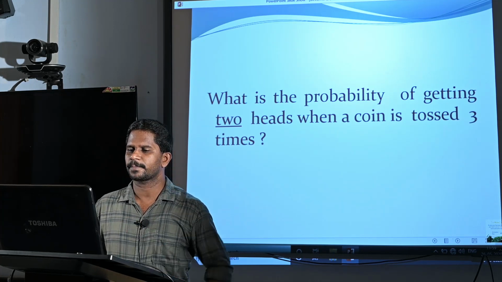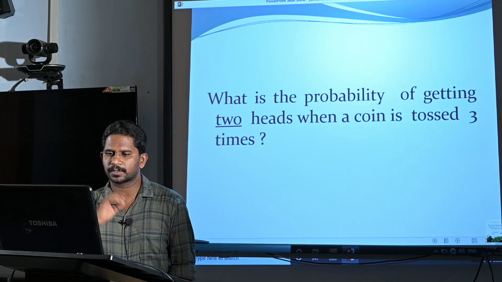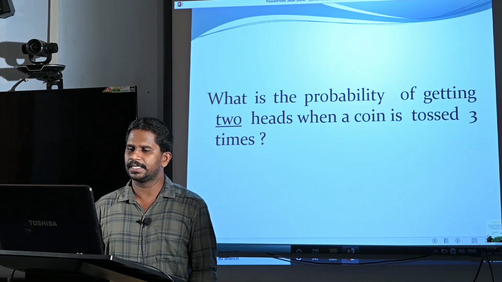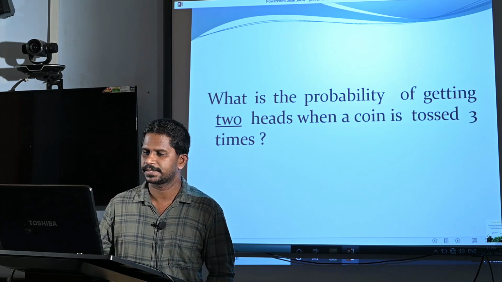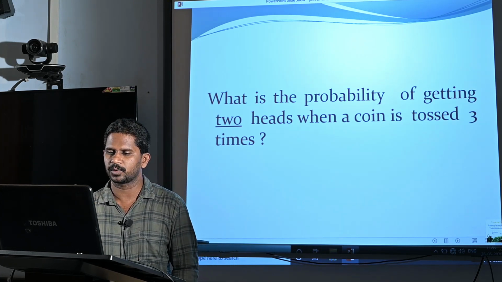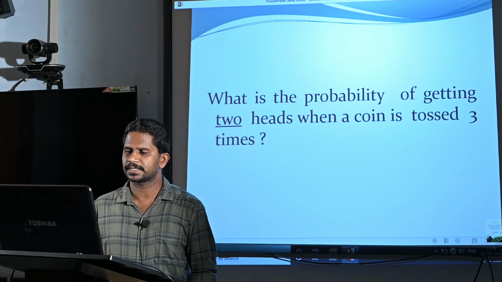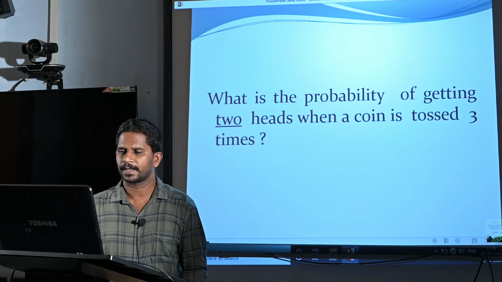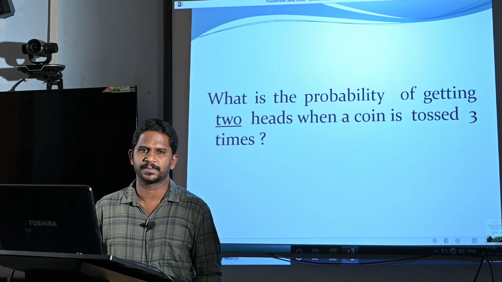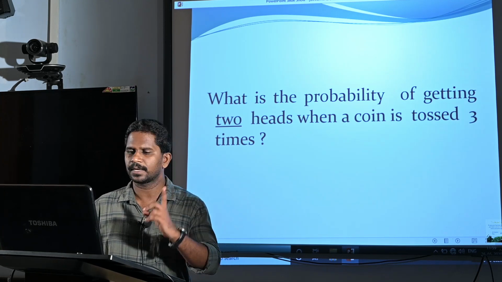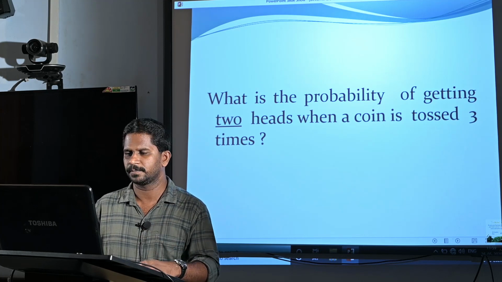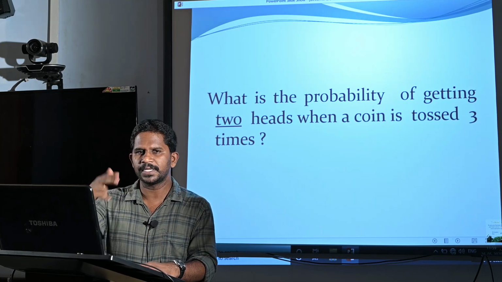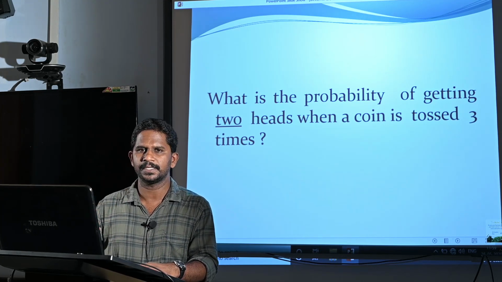In this problem we have to find the probability of getting two heads when a coin is tossed 3 times. That means our experiment is tossing a coin 3 times. While tossing a coin, we have two options, either head or tail. Now, we are repeating this experiment 3 times.